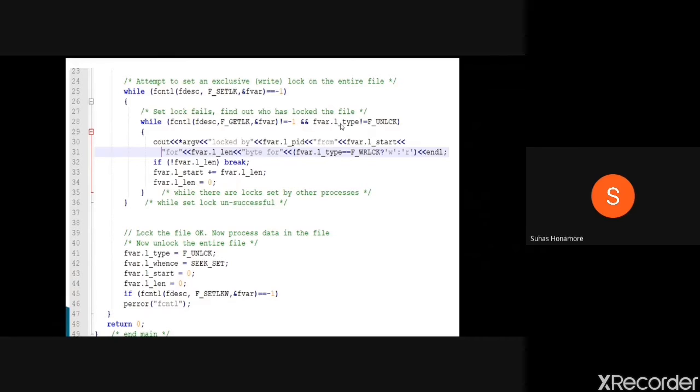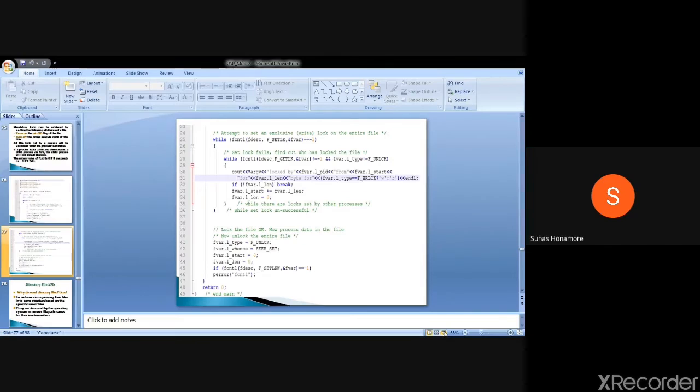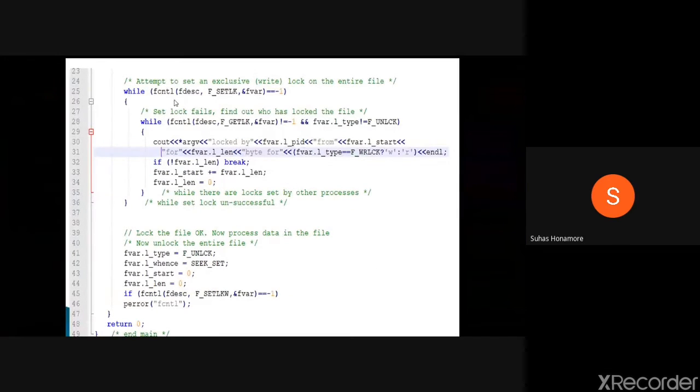And here also we are checking a variable of this type. Whatever the status flock variable's lock type is, it should not be unlock. It should be a locked one, so that we are checking. If both are true, it means someone has already locked it. In the while loop we are checking continuously until we get the lock.